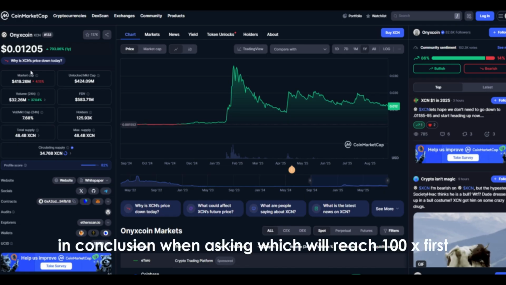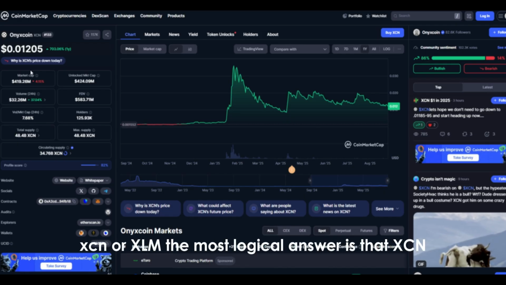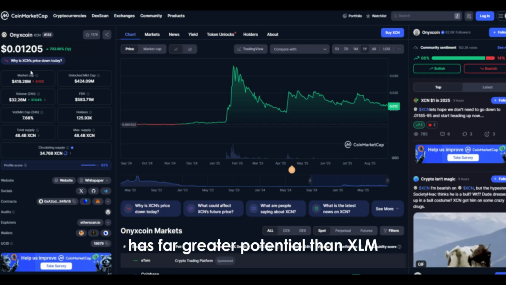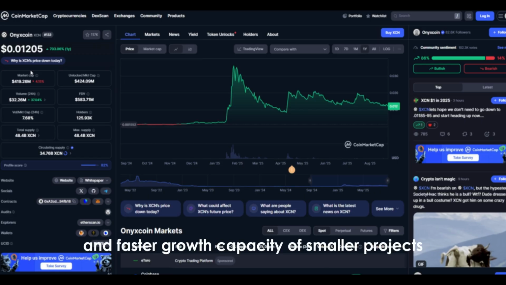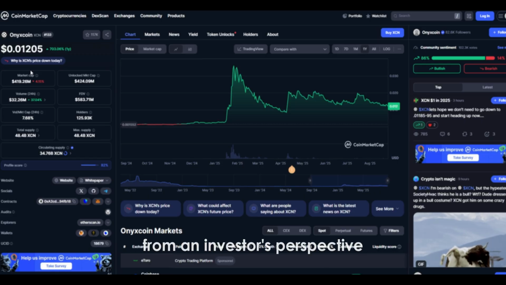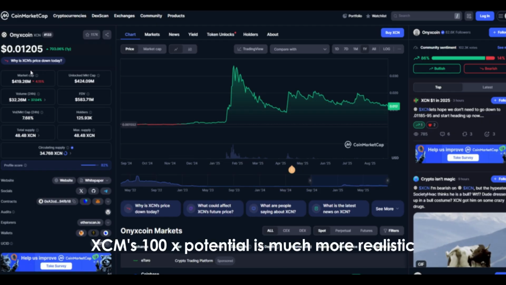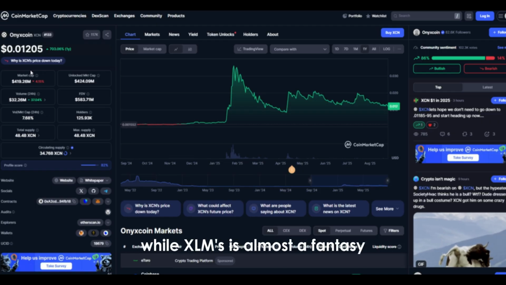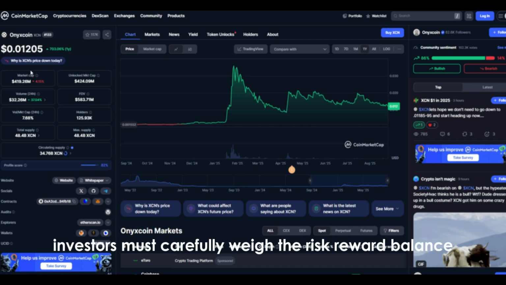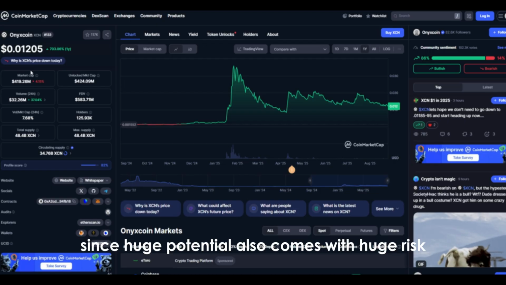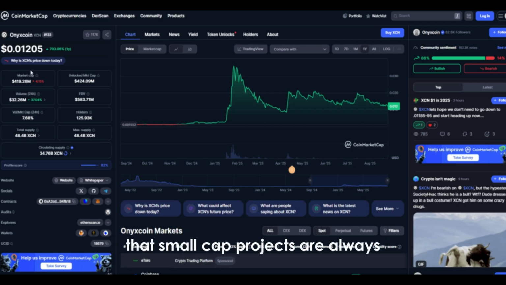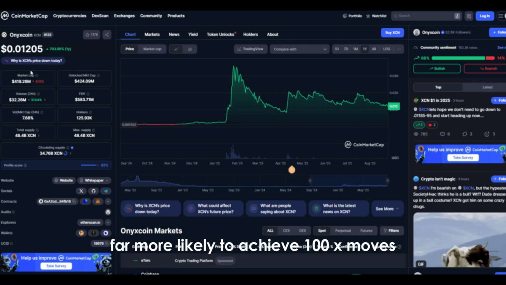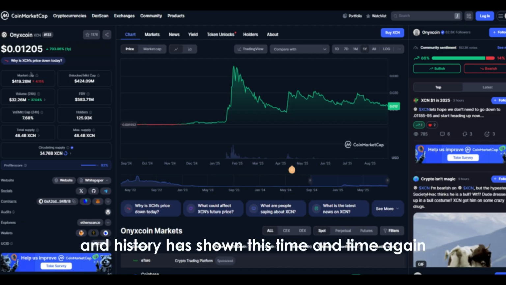In conclusion, when asking which will reach 100x first, XCN or XLM, the most logical answer is that XCN has far greater potential than XLM. The reason is not just its smaller market cap, but also the natural flexibility and faster growth capacity of smaller projects. From an investor's perspective, XCN's 100x potential is much more realistic, while XLM's is almost a fantasy. Of course, investors must carefully weigh the risk-reward balance, since huge potential also comes with huge risk. But based on crypto market dynamics, small-cap projects are always far more likely to achieve 100x moves, and history has shown this time and time again.